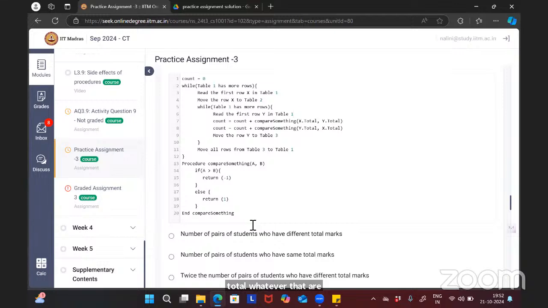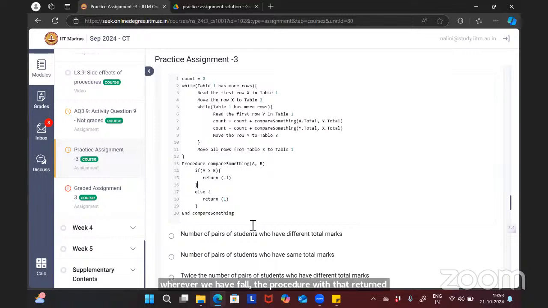Now, in the procedure, we will execute line by line, step by step. Whenever the return statement is encountered while executing the procedure, we go back to the place where we called the procedure, with the returned value.